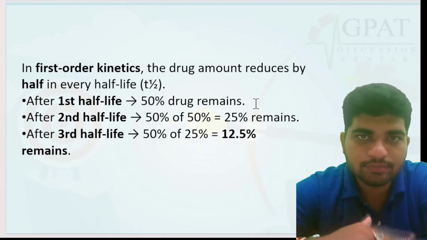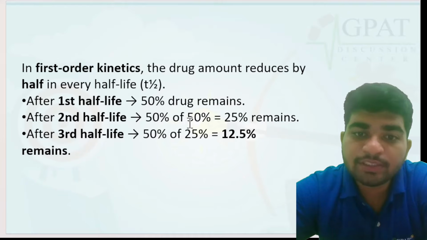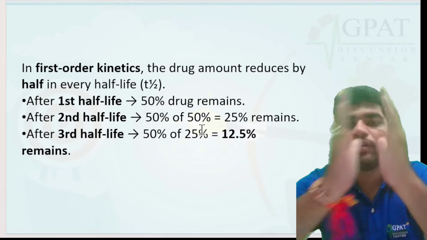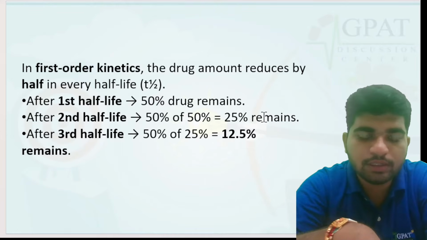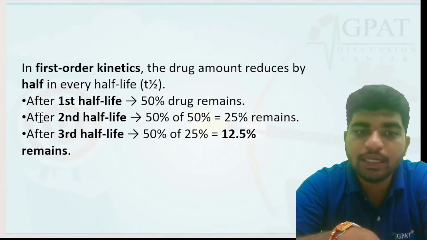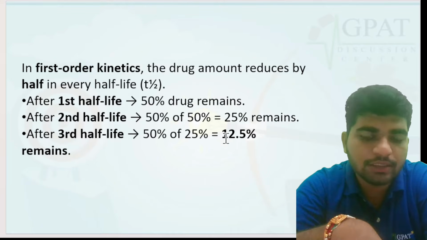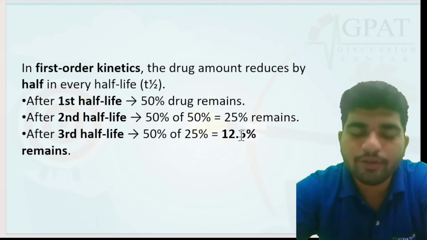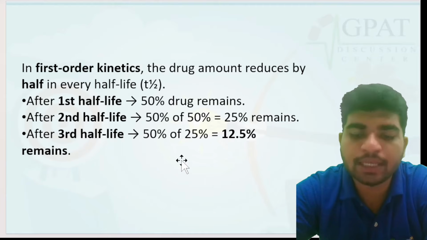After the second half-life, 50% of 50%, that is 50 divided by 2, comes to around 25%. Then after the third half-life, 25 divided by 2 comes to around 12.5. So after the third half-life, 12.5% of the drug is remaining.